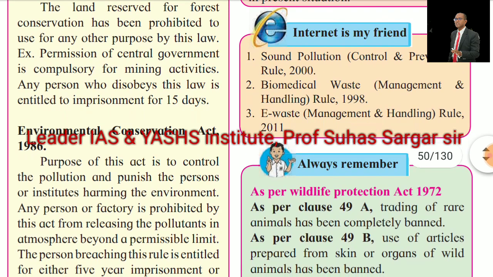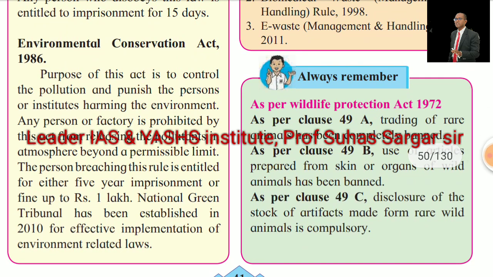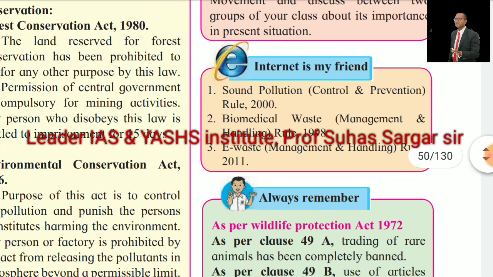Environmental Conservation Act 1986. The purpose of this act is to control pollution and punish the person or institute harming the environment. Any person or factory is prohibited by this act from releasing pollutants in the atmosphere beyond the permissible limit. The person breaching this rule is liable to either 5-year imprisonment or a fine up to 1 lakh. The National Green Tribunal was established in 2010 for effective implementation of environment related laws.